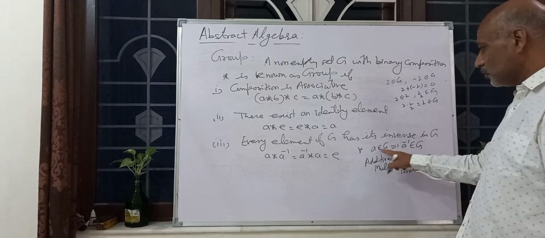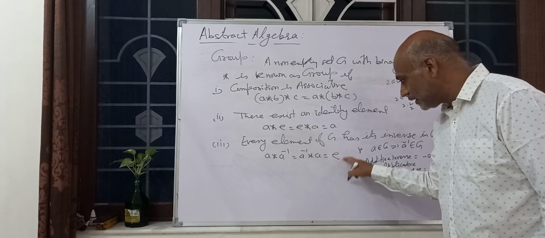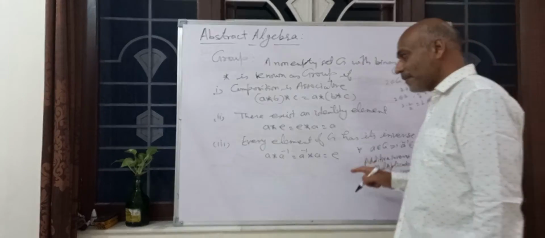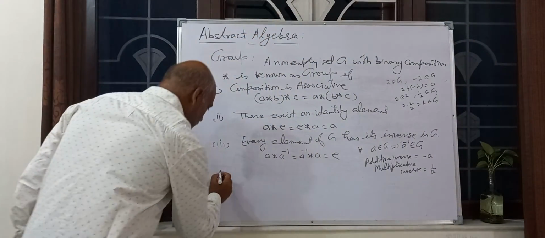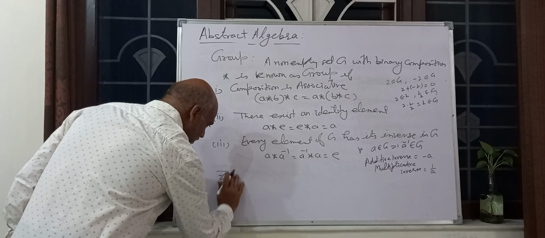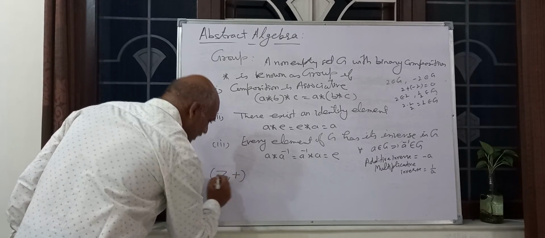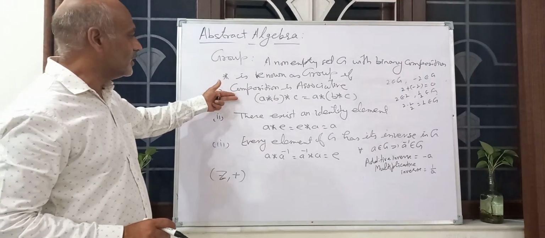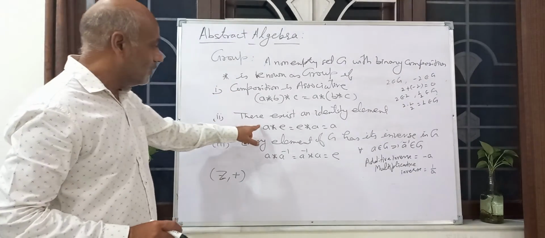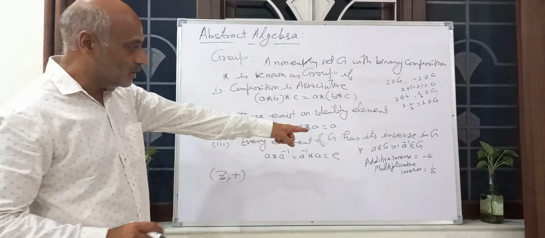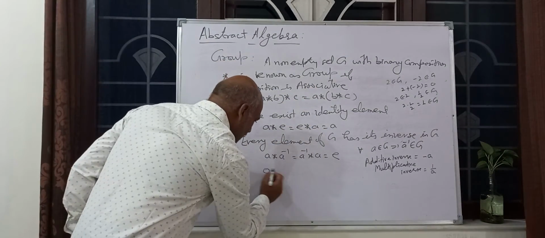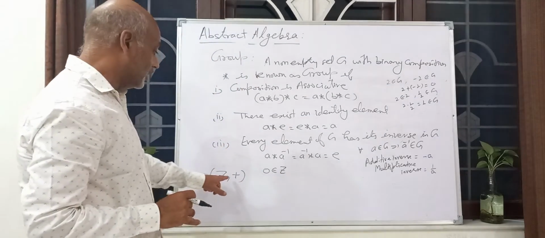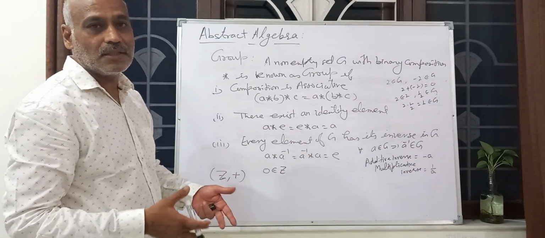So the inverse means we get the identity element. Here we take Z plus. Addition is associative. The additive identity is 0, and 0 belongs to Z, so the identity exists. Third, every element has its inverse.